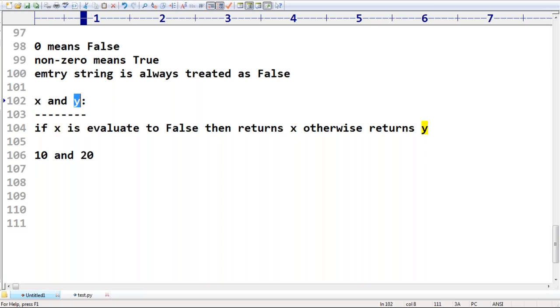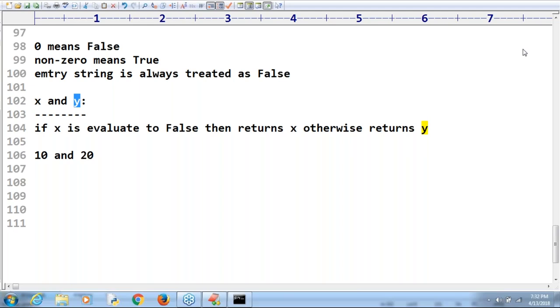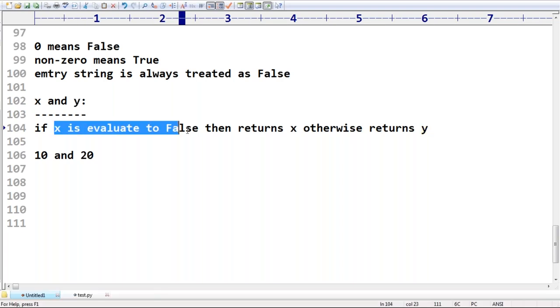Clear? Any confusion? A bit more concentration is required. If the first one evaluates to false, then consider x, otherwise consider y.